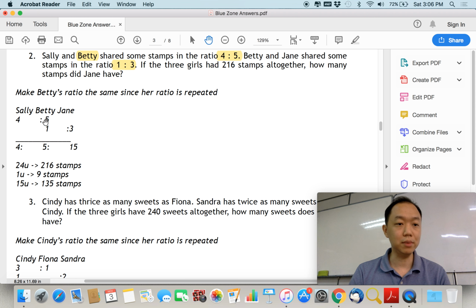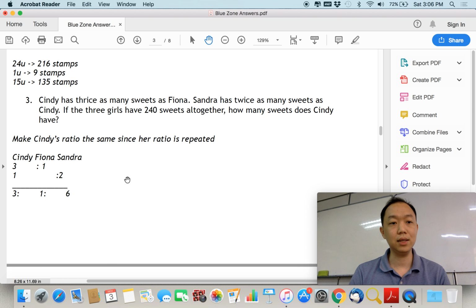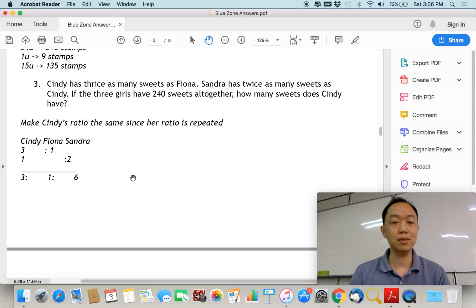Okay, so what do we do? We make Betty the same. And the last one, Cindy has thrice as many sweets as Fiona, Sandra has twice. So there's one person who is being repeated here, which is Cindy. Cindy is being repeated in the two sets of ratios. So what we want to do is to make the ratio for Cindy the same over here.